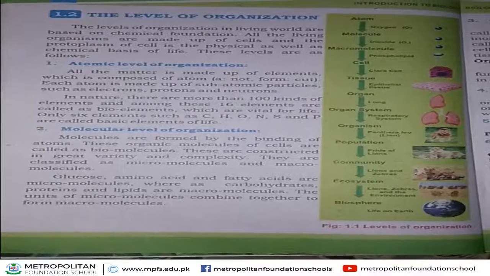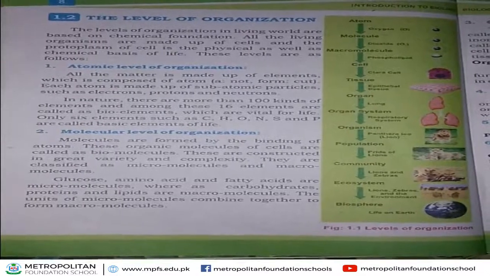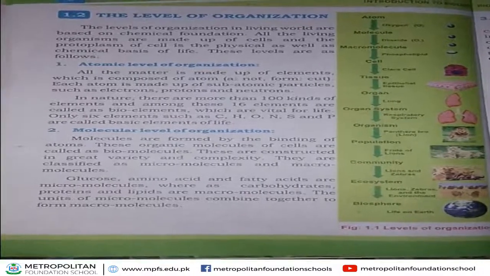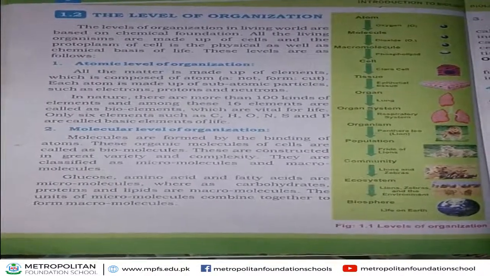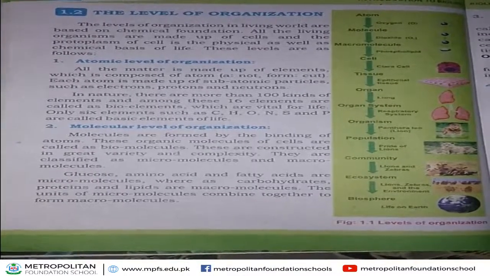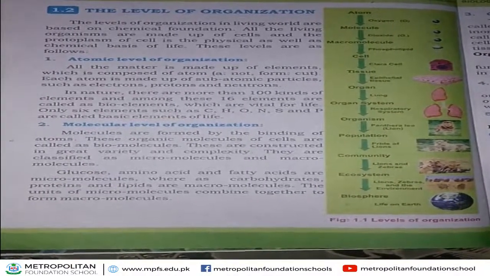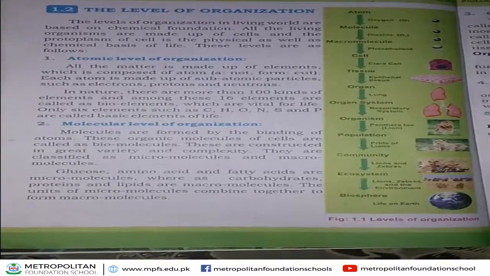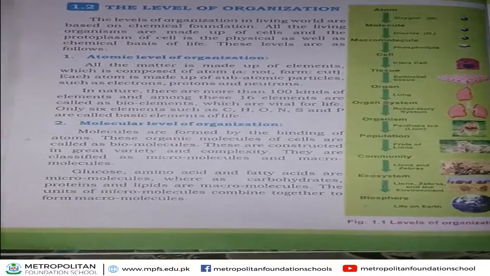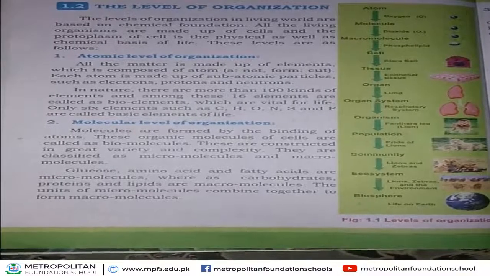Level of organization. If we study level of organization, the smallest particle is called atom. All the elements that exist on earth are made up of this indivisible particle that is called atom. Atom is the first level of organization. Second level of organization is called molecule.